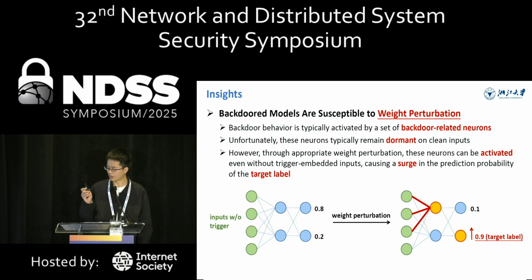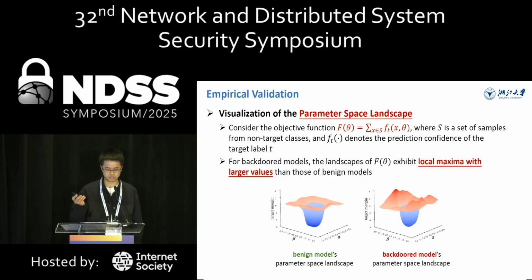To support our intuition, we visualize the model's parameter space landscape. Here, the objective function f measures the model's prediction confidence for the target class given the inputs from the non-target class. We can observe that the backdoor models exhibit local maxima with significantly larger values than those of benign models. These local maxima can be interpreted as a signature of the injected backdoor.